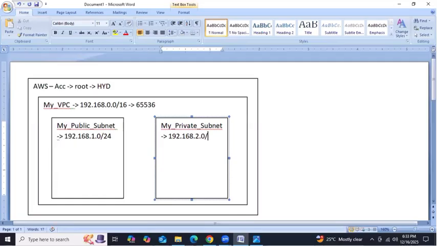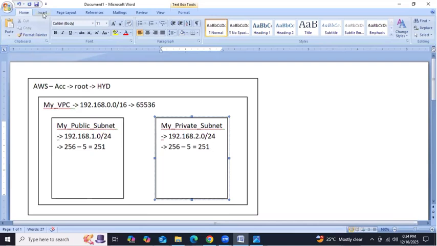Now 1.0/24. In this subnet, how many combinations we have? 256 combinations we have, minus 5. Total, how many instances we can launch? 251. That's it. Like the same way here also, 256 total combinations, minus 5 is equal to 251. Here we can launch 251 instances. Here also we can launch 251 instances, right?